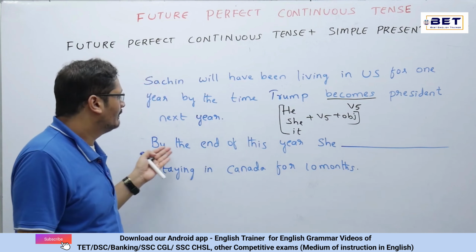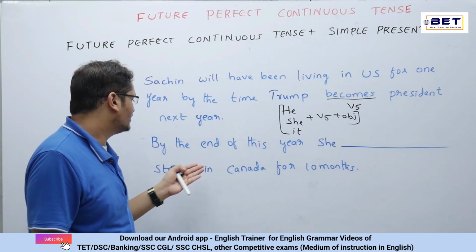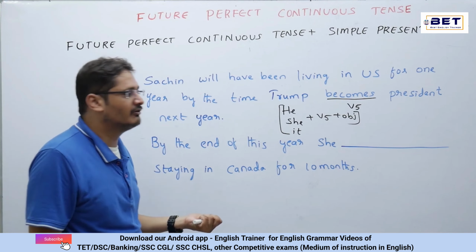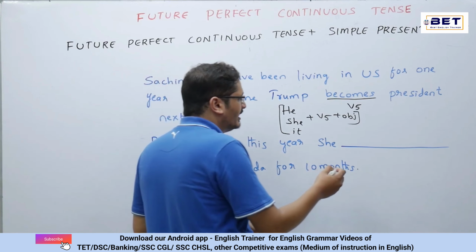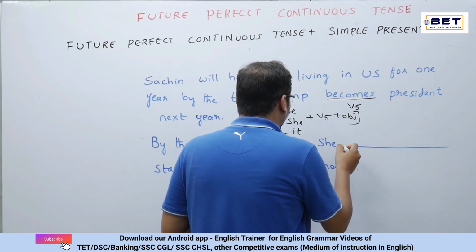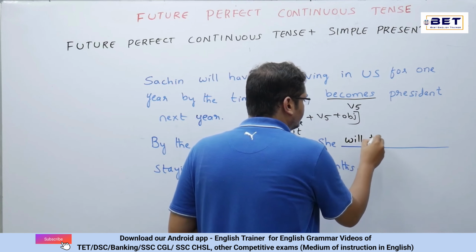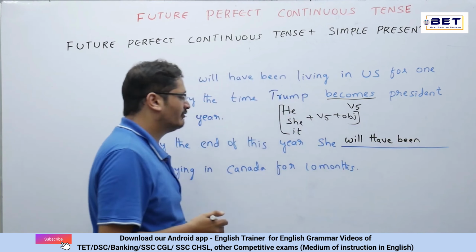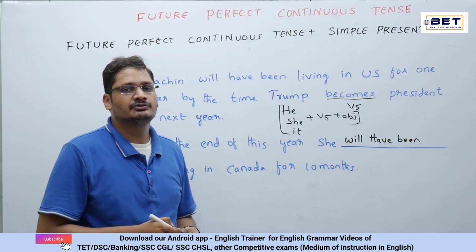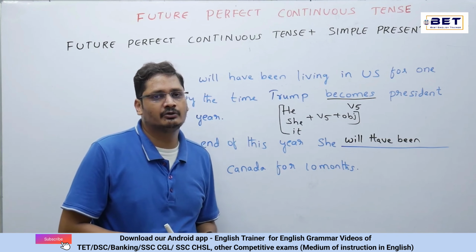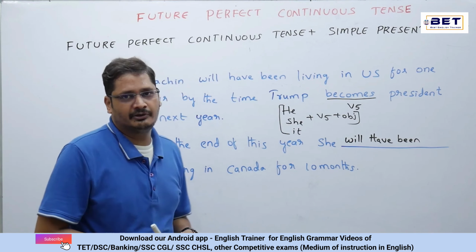See the next question. By the end of this year, she dash staying in Canada for 10 months. Based on the concept that we have learned, now we can very simply say that it would be: she will have been staying in Canada for 10 months. Okay, so this is how we can solve the questions pertaining to the future perfect continuous tense.